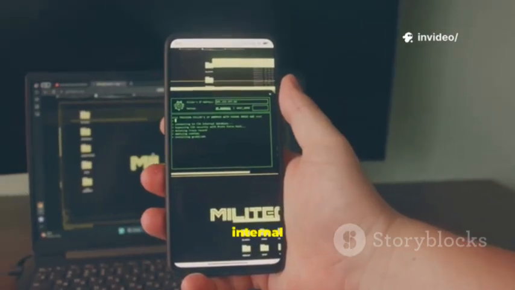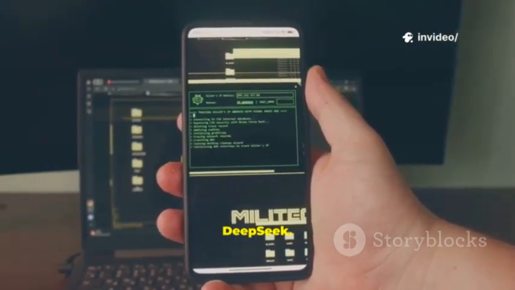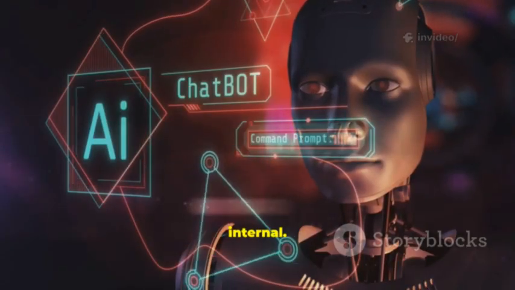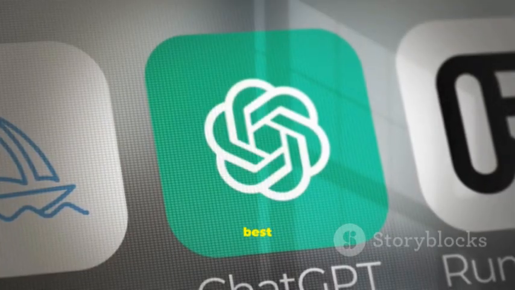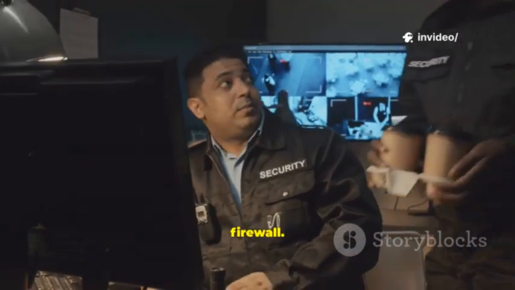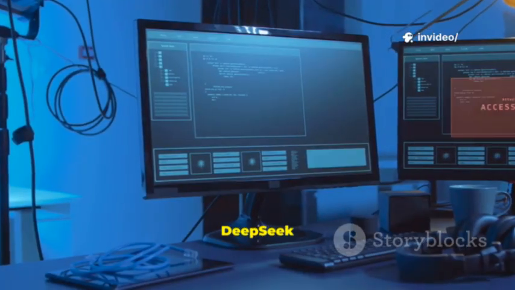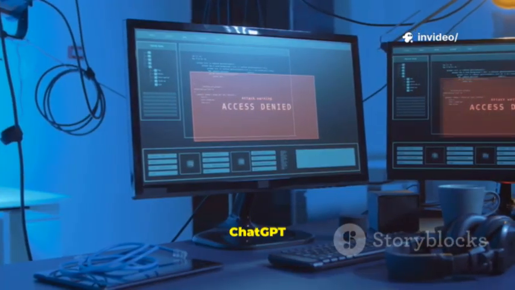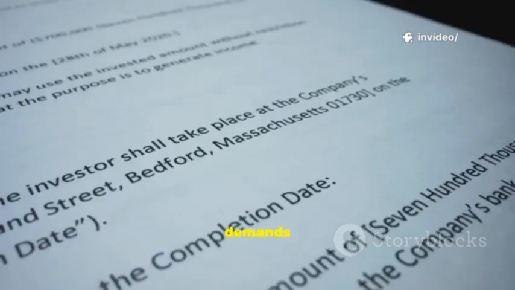Incorporate real internal phrasing found by DeepSeek. Ensure links are non-malicious and internal. Iterate quickly for best realism and clarity. Result: stronger human firewall. That's the approach. DeepSeek for context, ChatGPT for craft. Power demands responsibility, legal and ethical.